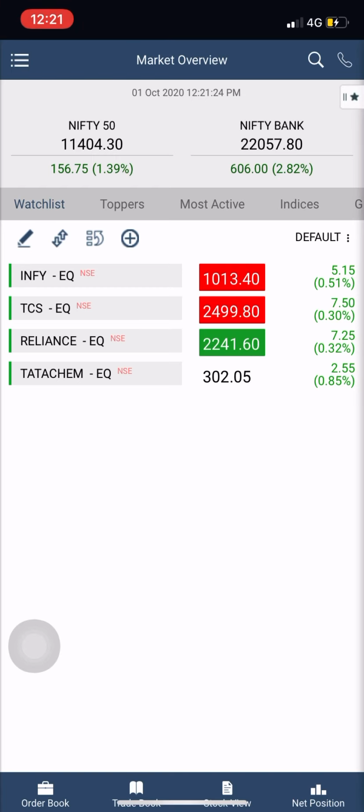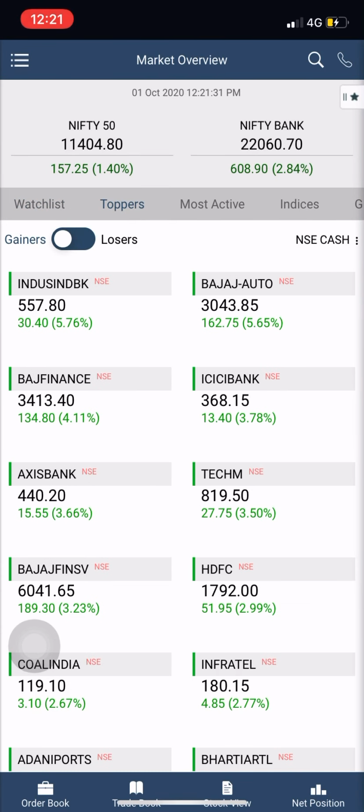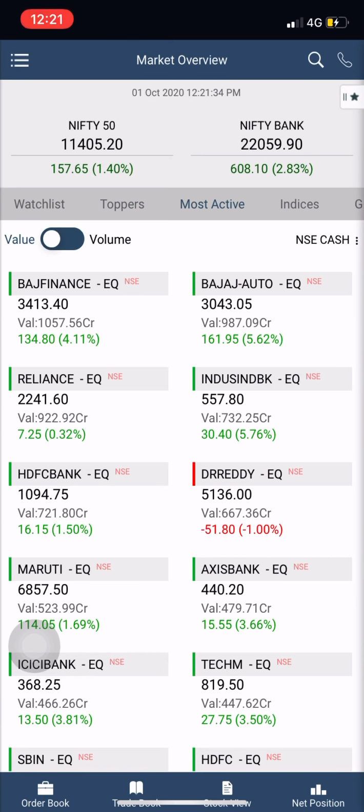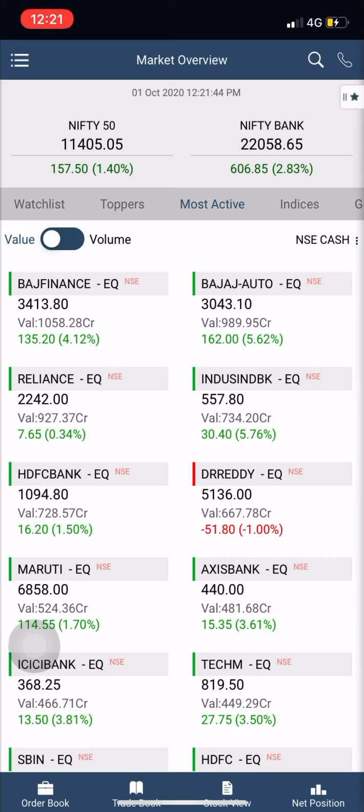So the interface looks good, prima facie. Then you have your watch list. You have the toppers, that is the stocks that are gaining the most and are most active. Here you can select by value, and you can also select by volume. Volume could include small stocks as well, because they are simply calculating the volume, so use value. You will see that Bajaj Finance, Bajaj Auto, and Reliance are key stocks where there is good accumulation happening.